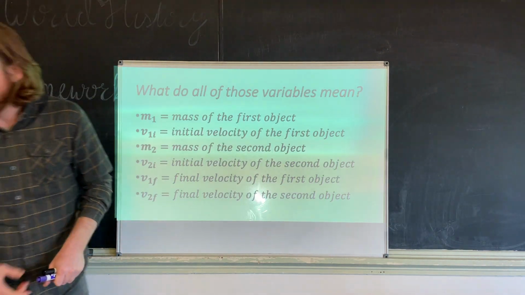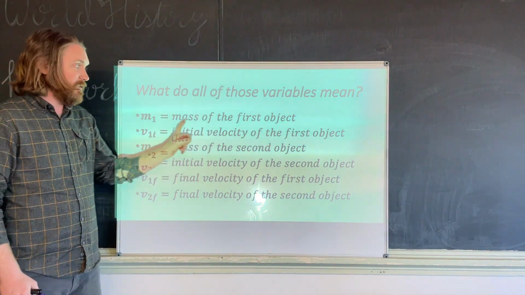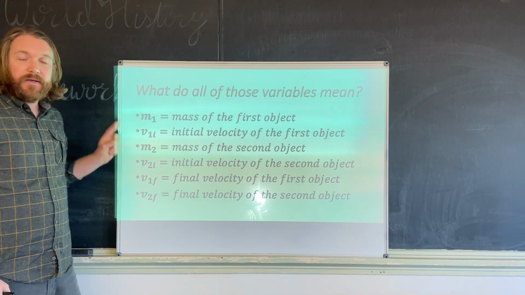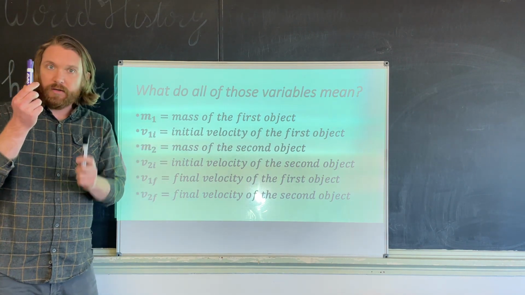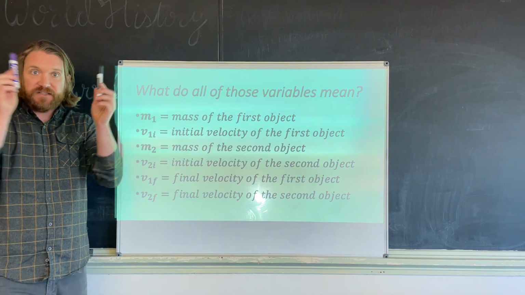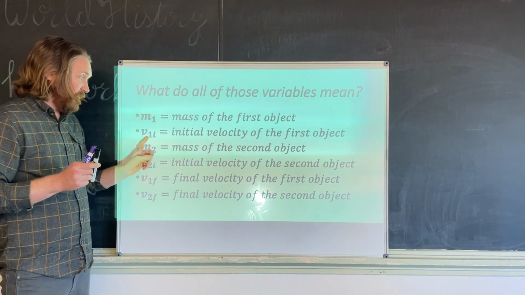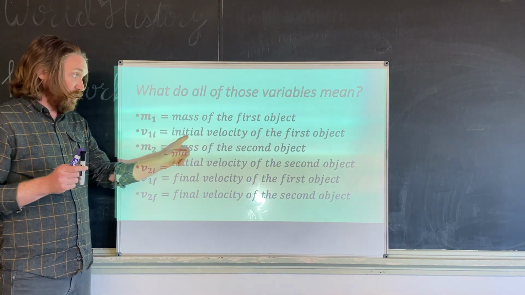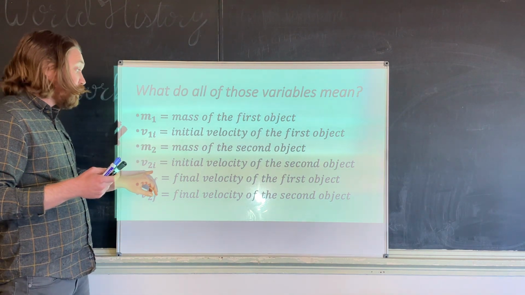If you forget what any of these are, I give you a whole list, okay? So again, M1 is the mass of the first object. M2 is the mass of the second object. That's easy, right? Purple marker, black marker. They both have a mass. When we're starting, the purple marker has a velocity. We call that V1I. It's the velocity of the first object, and it's its initial velocity, how fast it starts. Same with V2I, right?